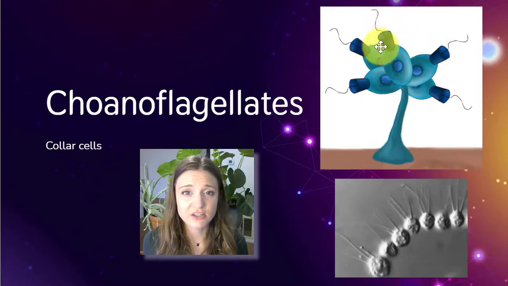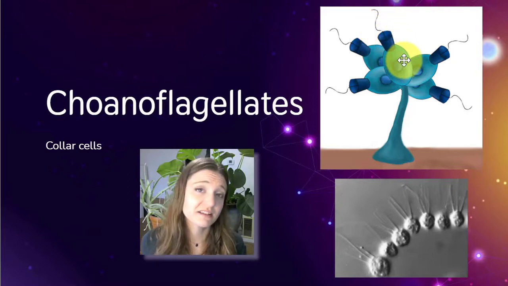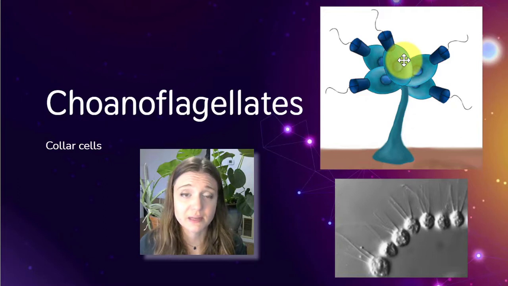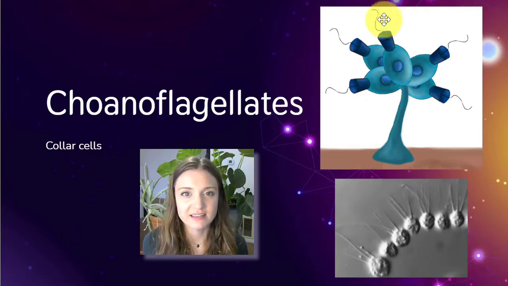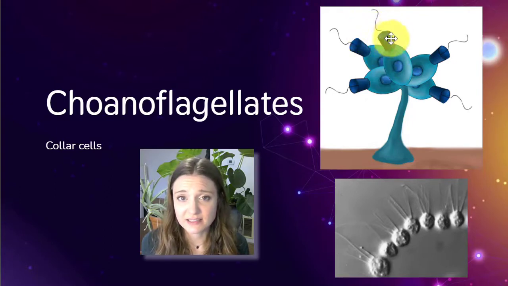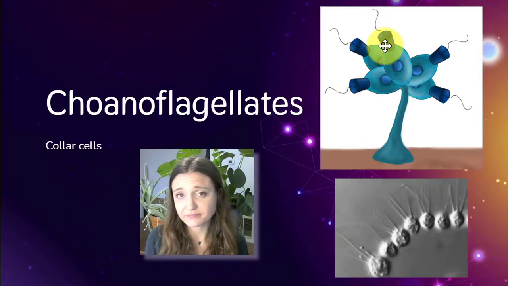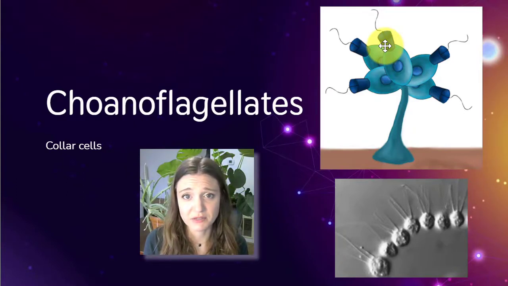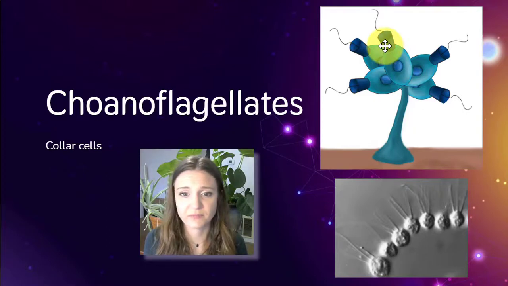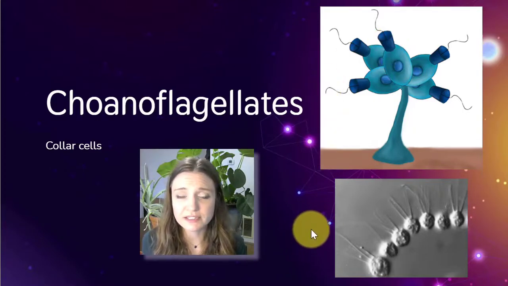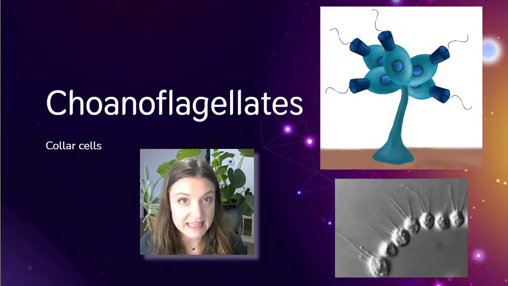So this arrangement, these collar cells, is what's unique to choanoflagellates, and we also see this appear in some of the animals as well. The collar and the flagella are unique characteristics that they use for feeding. Basically, that collar secretes mucus, and they use the flagella to move water through, and then they trap food in the mucus of their collar, and then they eat it, basically. Okay, so these are typically single-celled or colonial protists,